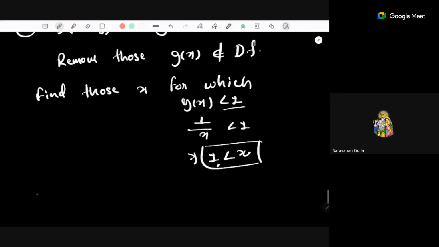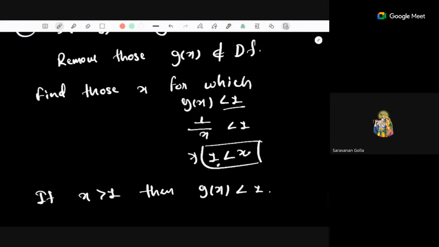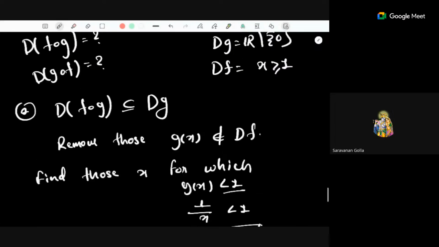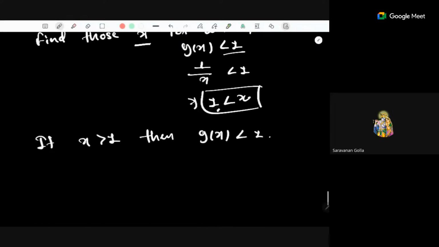So what does it mean? It means that if x is strictly greater than 1, then g of x is strictly less than 1. Okay, because kind of obvious, x strictly greater than 1 will imply 1 by x is strictly less than 1. But I want those x for which g of x is greater than or equal to 1, not strictly less than 1. So this means if x is strictly less than 1, then g of x is strictly greater than 1.